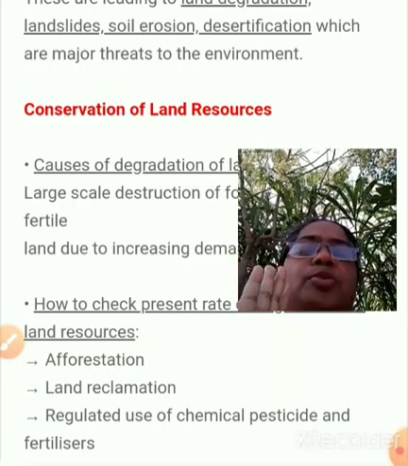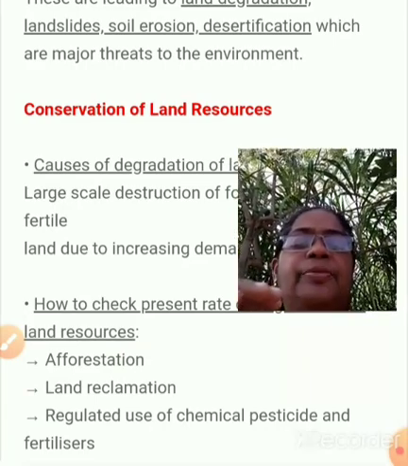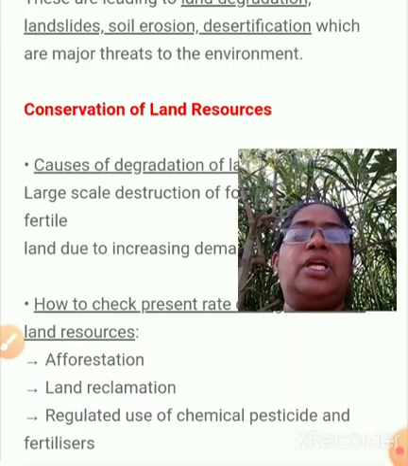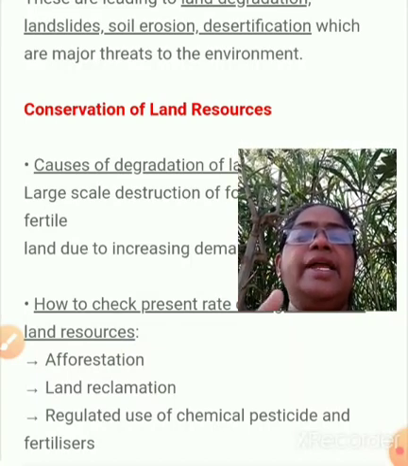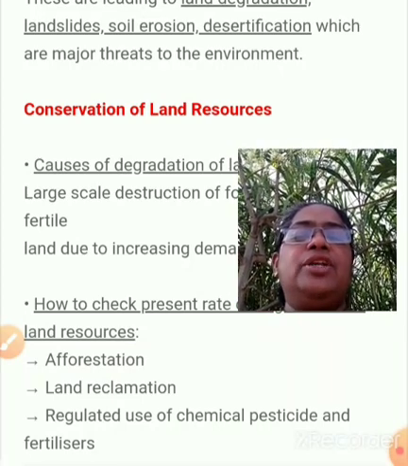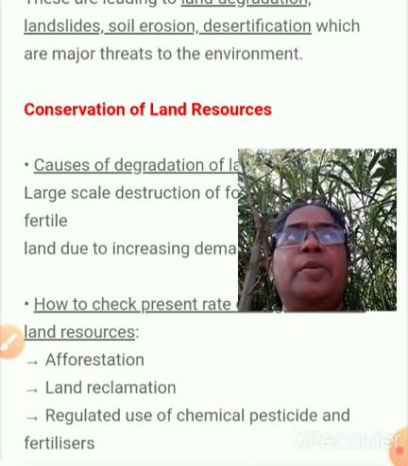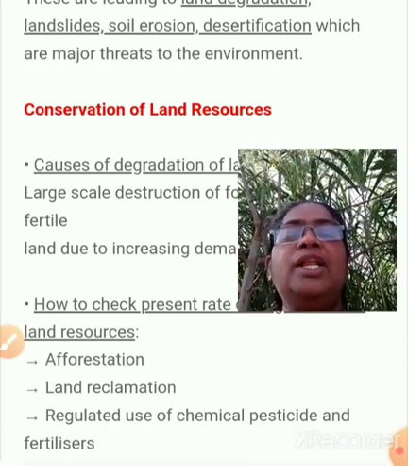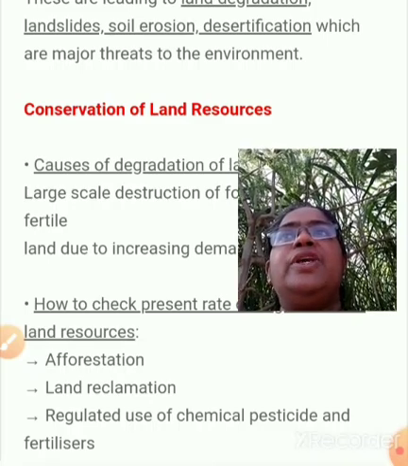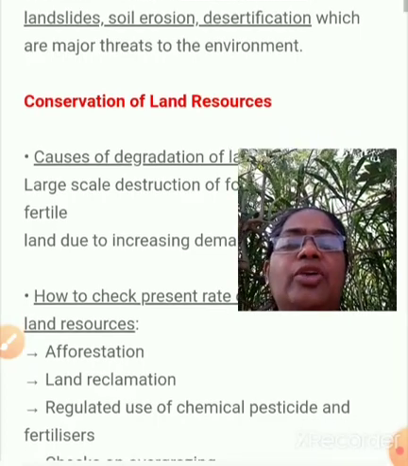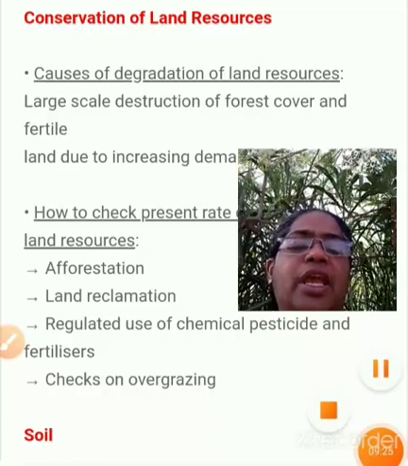So we are facing four problems, and if you analyze them one by one, we can see a little more detail about that. Once again, what are the problems we are facing? Land degradation, landslides, soil erosion, desertification. These are the major threats, especially related to the environment. Because of our overuse of land, we are facing this threat. Not only ourselves, even nature is facing the problem. Okay, we are stopping here, and conservation of land resources we will see in the next video.